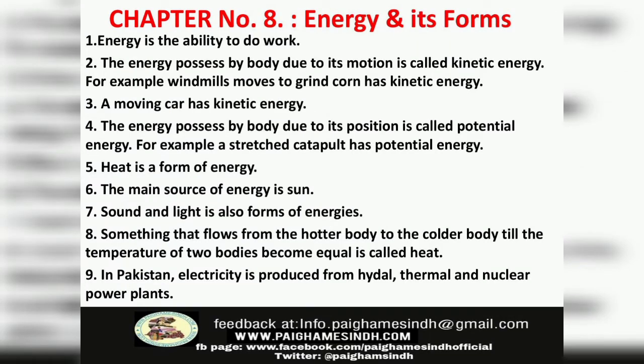Chapter number 8, energy and its forms. Number 1, energy is the ability to do work. Number 2, the energy possessed by a body due to its motion is called kinetic energy. For example, a windmill that moves to grind corn has kinetic energy. Number 3, a moving car has kinetic energy.